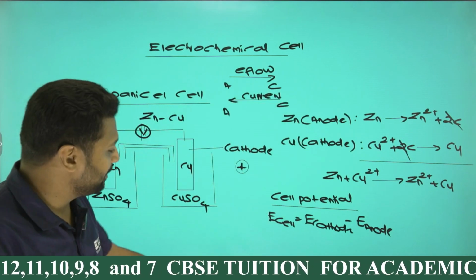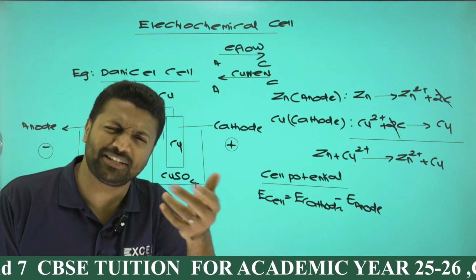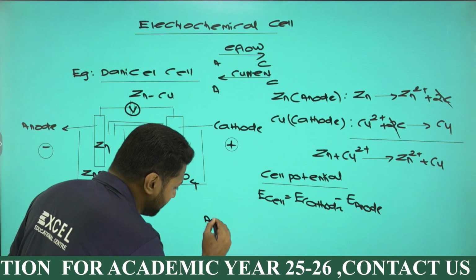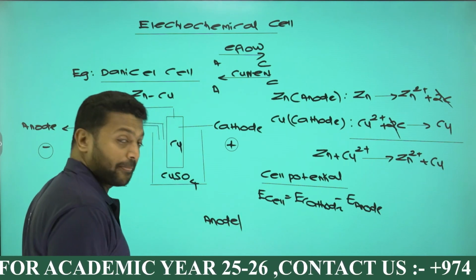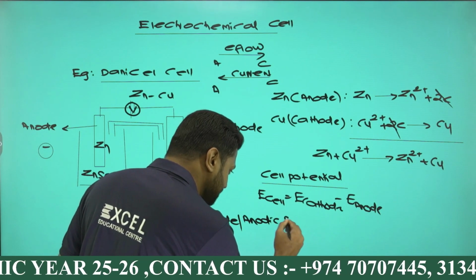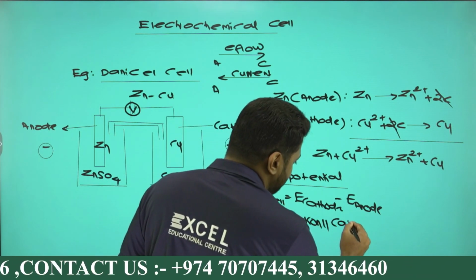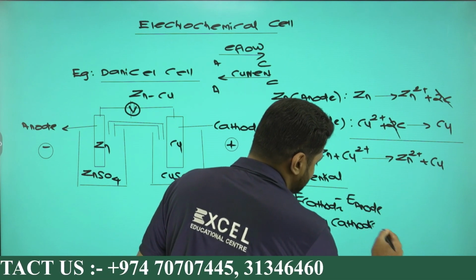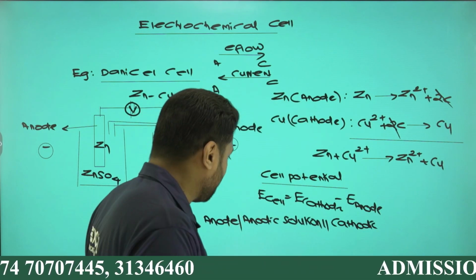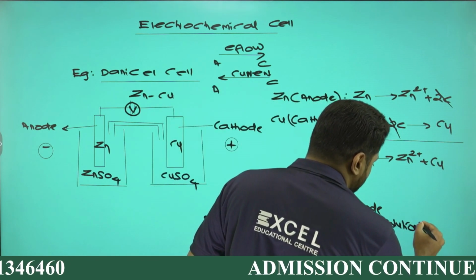While drawing the cell, we can write the cell in a single line representation, which is called the representation of an electrochemical cell. Initially, write the name of anode, put a bar, anode bar, anodic solution, double bar, cathodic solution bar, cathode. Instead of drawing the cell, we can write it in one line: anode bar anodic solution, double bar, cathodic solution bar cathode.